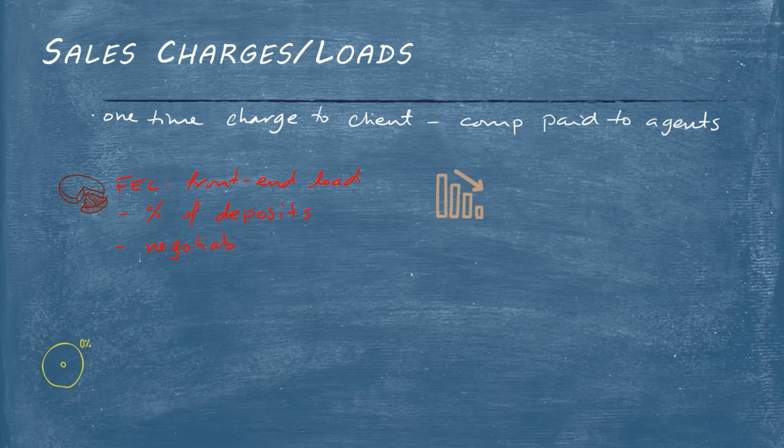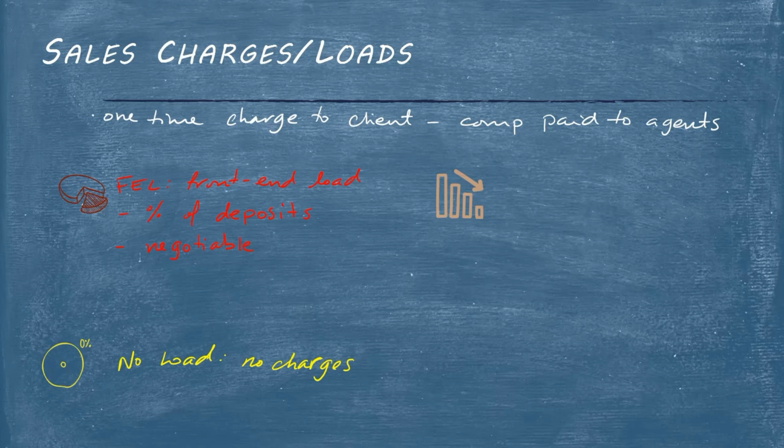It is really up to you and your client how that FEL is structured. This is a negotiable part of the contract, and it is something that you really need to make sure that you explain very clearly to your client. So they can have an initial deposit and an FEL is charged, or even each of those ongoing deposits and an FEL is charged, or you only do one or the other. Like I said, it's negotiable.